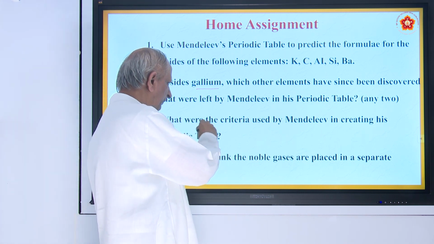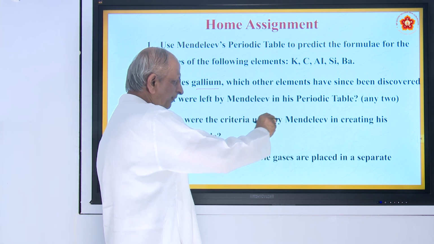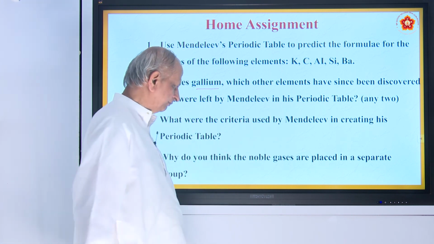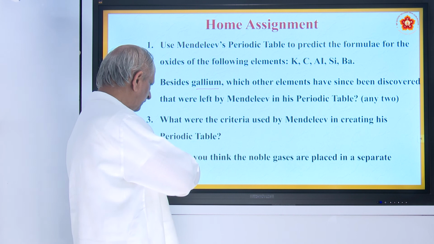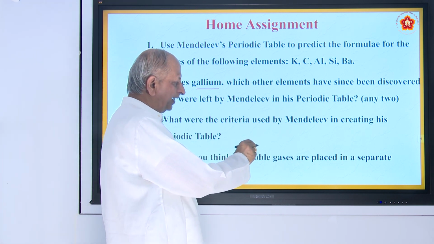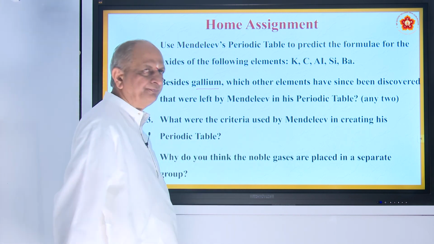Third one, what were the criteria used by Mendeleev in creating his periodic table? Fourth one, why do you think that noble gases are placed in a separate group?